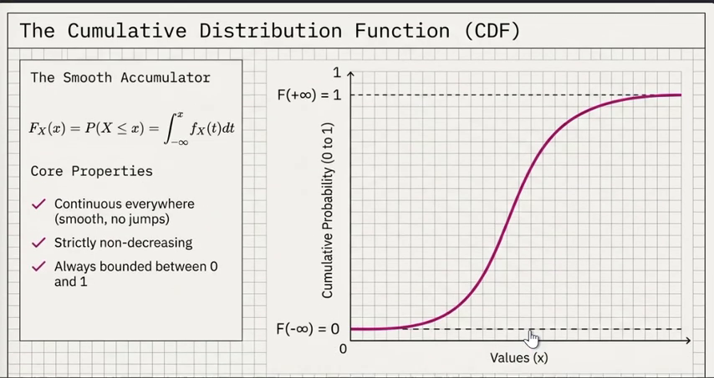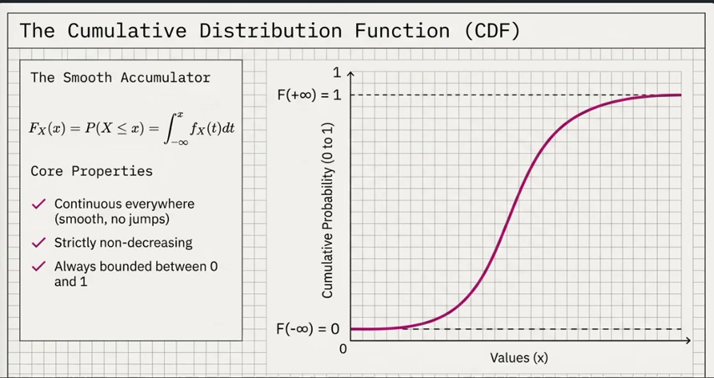Right? Now, the CDF F is continuous everywhere. There are no jumps, unlike the discrete case. F is non-decreasing, and F of minus infinity is equal to 0, but F of plus infinity is equal to 1, as you can see in the graph.